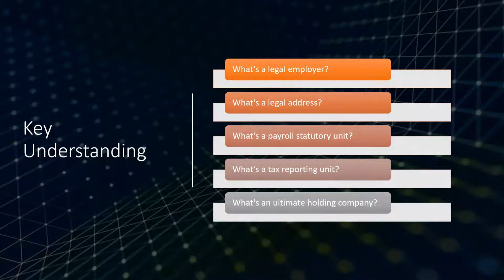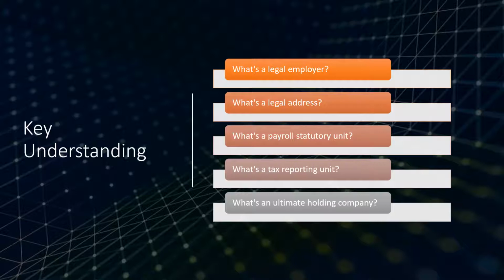We will take some examples. The second thing is the legal address. This is also a very important concept. When we define the legal entity in the system, a legal address must be defined, because whenever we register an entity or a company, a PLC, LLC, private company or public company, we require a legal address from where we are going to operate. And we have seen that most loans and banking loans get passed based on the legal address. So this is very important when we are defining the legal entity. So one is the legal employer, the second is the legal address.